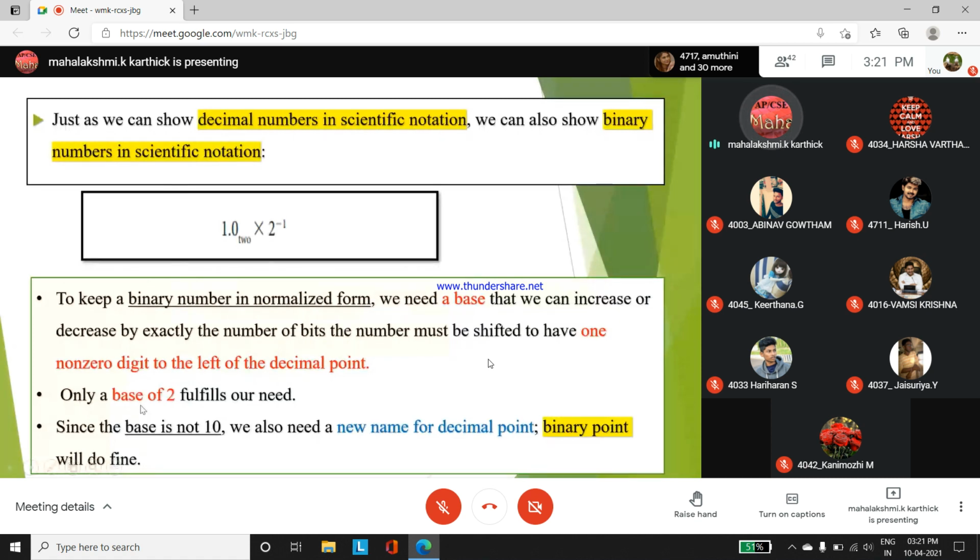How to represent a decimal number in scientific notation, we have gone through. So what is a binary number in scientific notation? Normally binary numbers are combinations of zeros and ones. And we have already told which is a normalized form. A single digit has to be given before the decimal point and that should be a non-zero value. So this is the follow-up. Base 2 you all know, times, and the exponent you have to mention as the power.